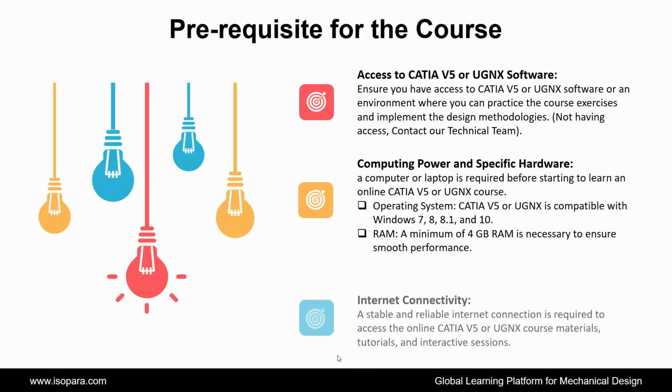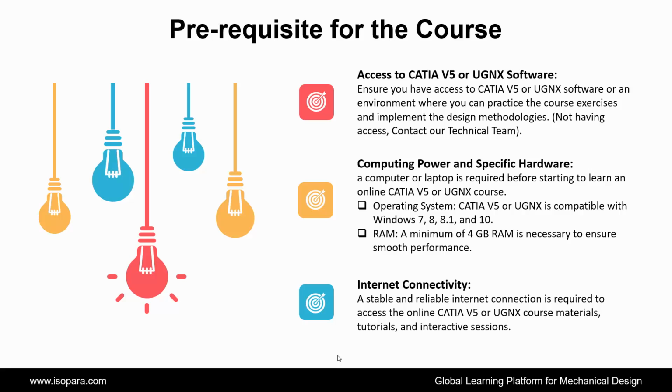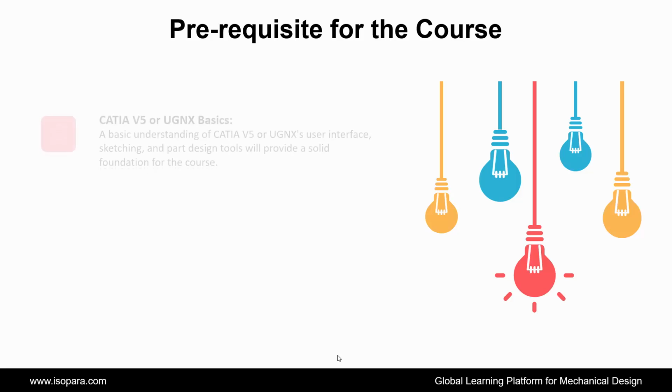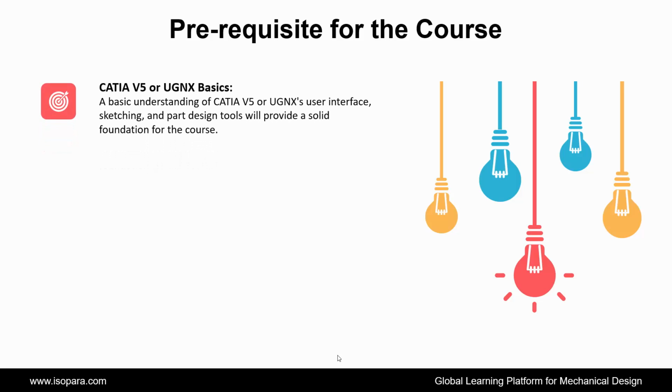Next is internet connectivity. A stable and reliable internet connection is required to access the online CATIA or UGNX course materials, tutorials, and interactive sessions. Next is CATIA or UGNX basics. A basic understanding of CATIA or UGNX user interface, sketching, and part design tools will provide a solid foundation for the course.